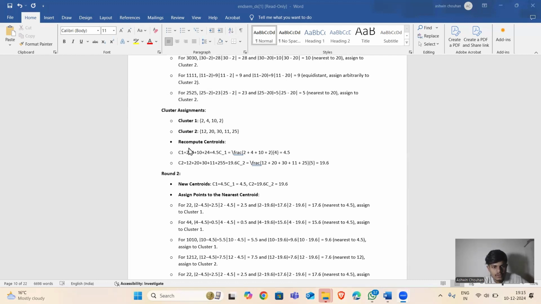Recompute centroids. For C1 we get 4.75 and for C2 we get 19.6.